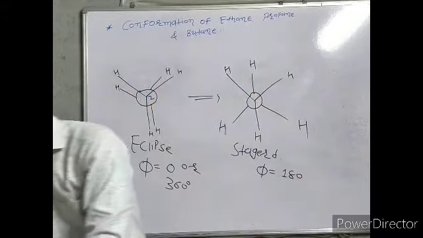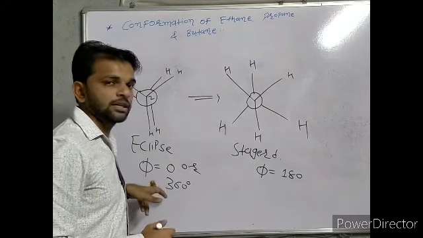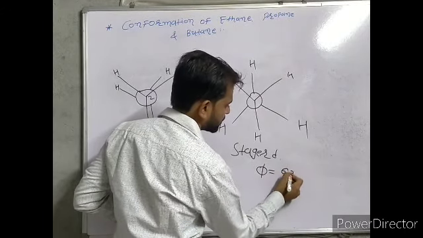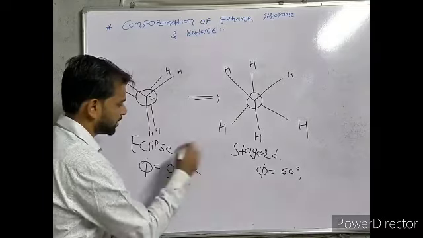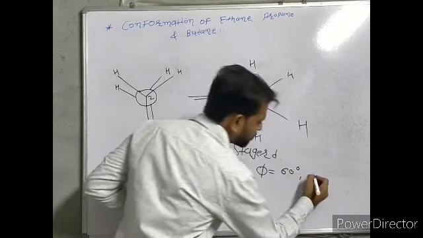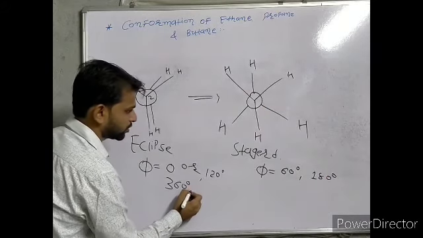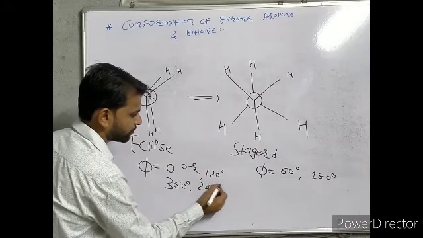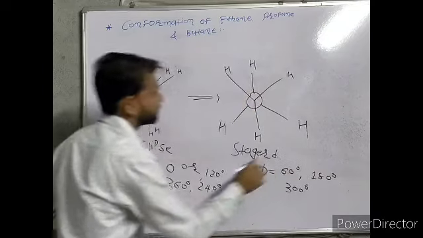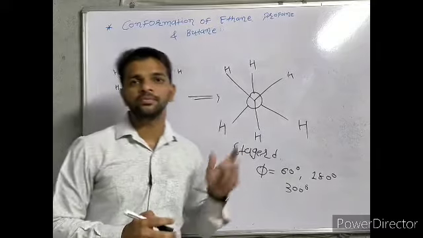So we can simply say that if phi is equal to 0 degrees, then it's eclipsed. If phi is equal to 60 degrees, then it's staggered. If phi is equal to 120 degrees, then it's eclipsed. If phi is equal to 180 degrees, then it's staggered. If phi is equal to 240 degrees, then it's eclipsed. If phi is equal to 300 degrees, then it's staggered. And if phi is equal to 360 degrees, it is again eclipsed.